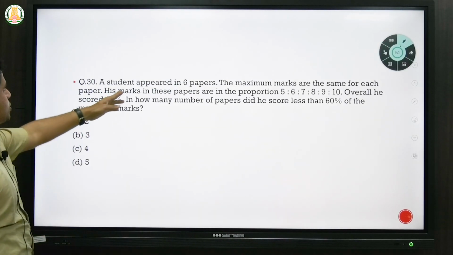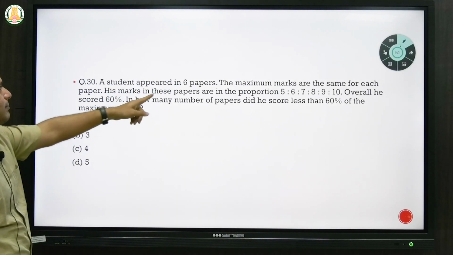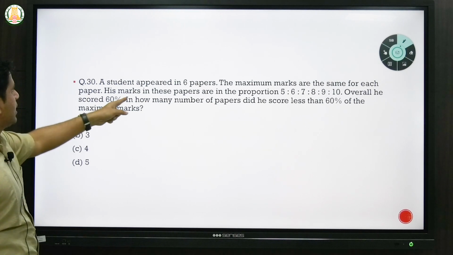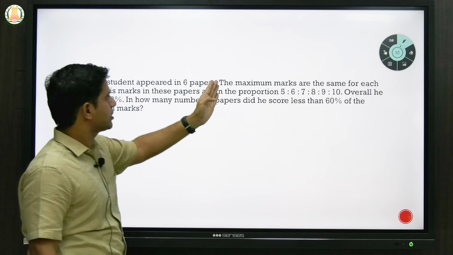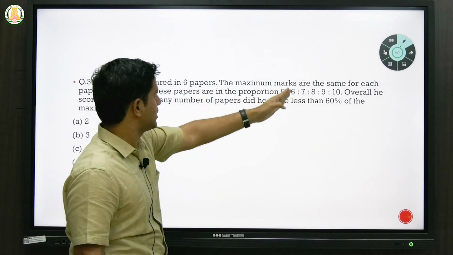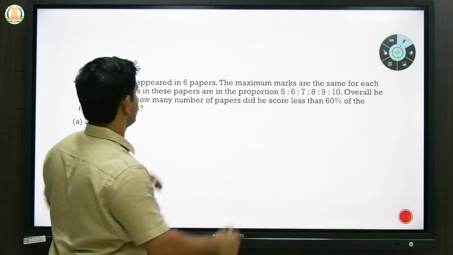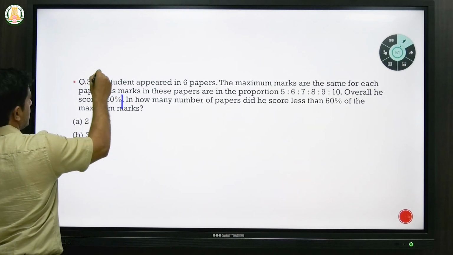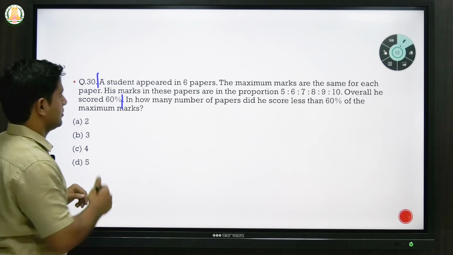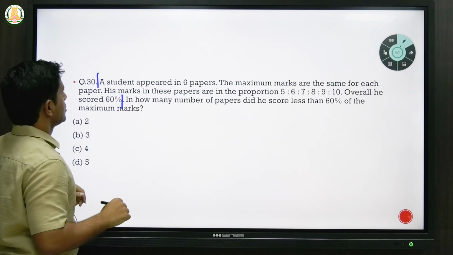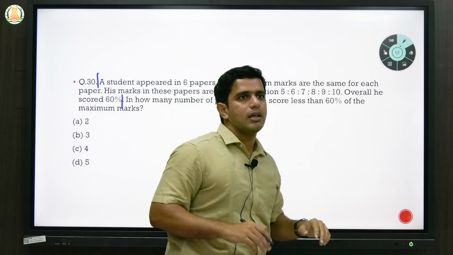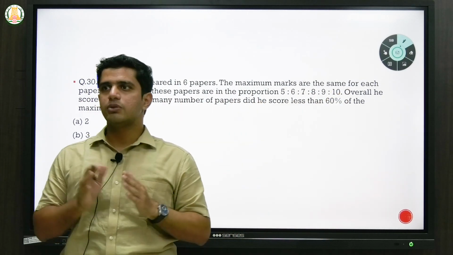Okay, so a student appeared in 6 papers. The maximum marks are the same for each paper. His marks in these papers are in the proportion 5:6:7:8:9:10. Those are total 6 papers. Overall, he scored 60%. So we know that the marks are in proportion of 5, 6, 7, 8, 9, 10. We don't know the exact marks. We only know the ratios.